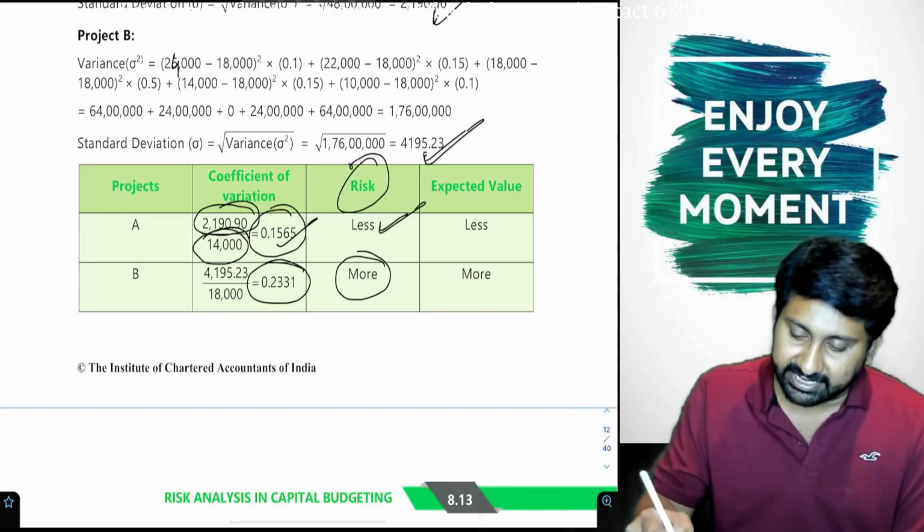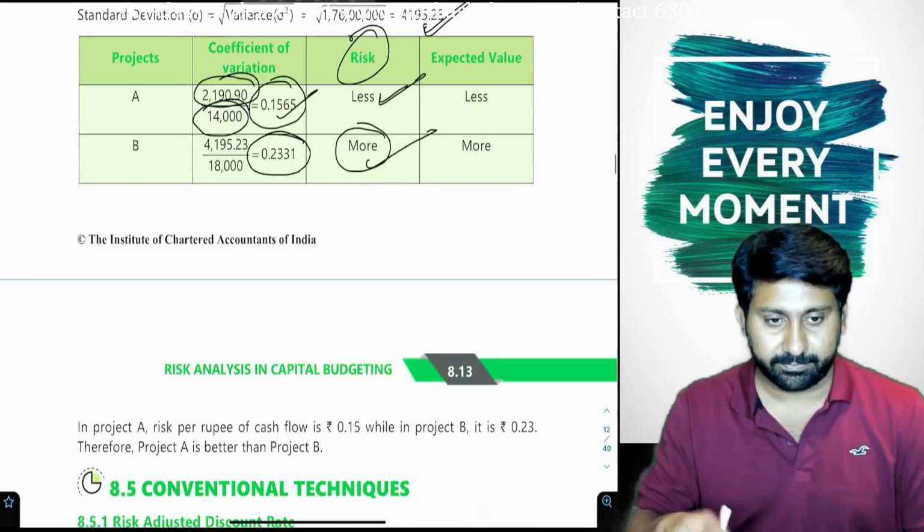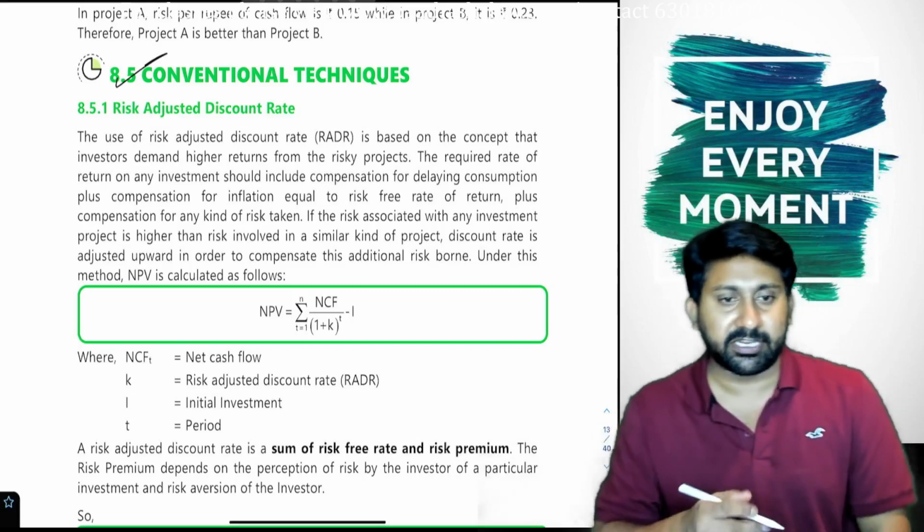Risk is there, which is less risk and more risk, we will tell. The higher the coefficient of variation, the higher will be the risk. Okay. Next, conventional techniques. What is the next one?